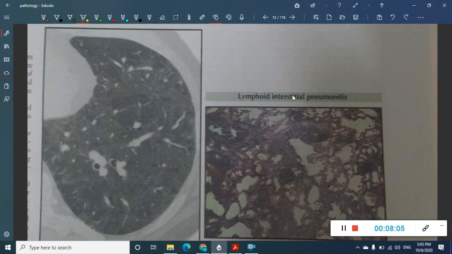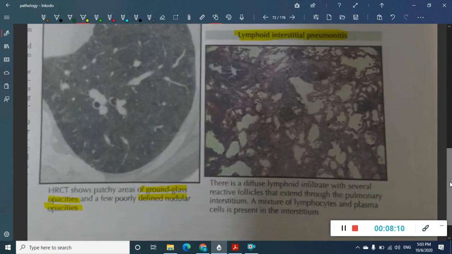Then this is lymphoid interstitial pneumonitis. As the name says, here you see many lymphatic cells. All these are lymphocytes. Here you see a mixture of lymphocytes. You see diffuse lymphoid infiltrate, and also there are reactive follicles. These are the follicles which you are seeing. I have the pictures from Robbins also.